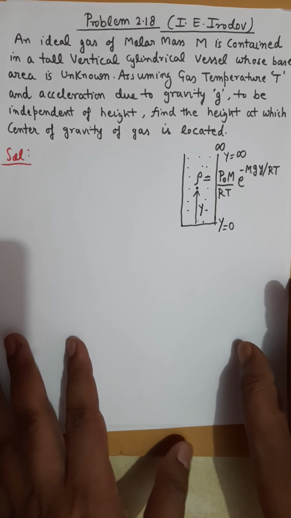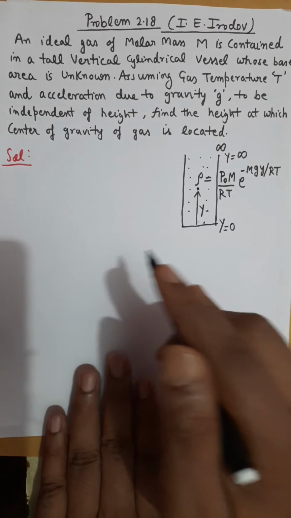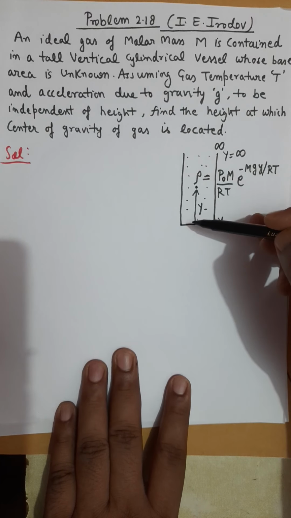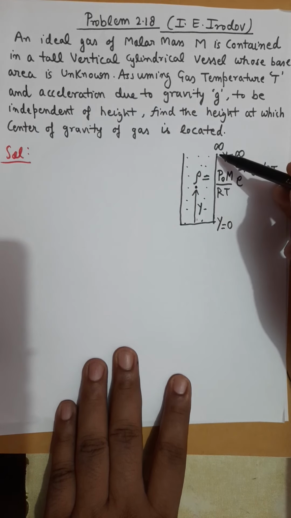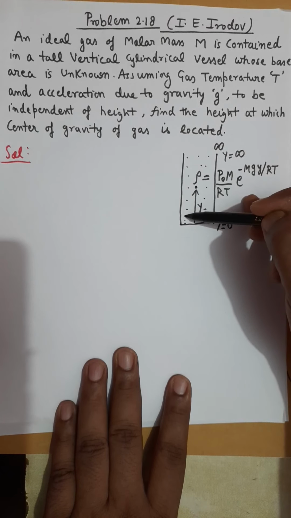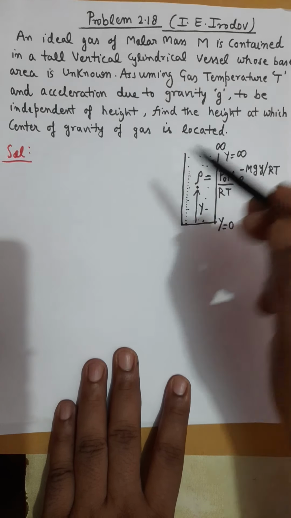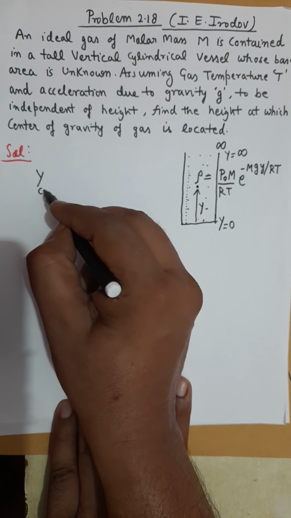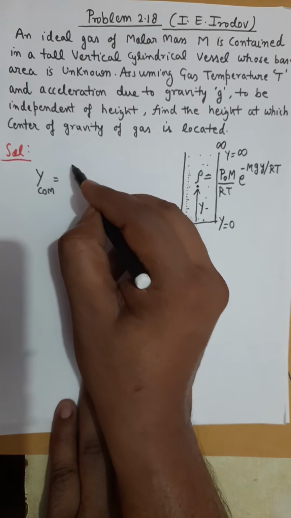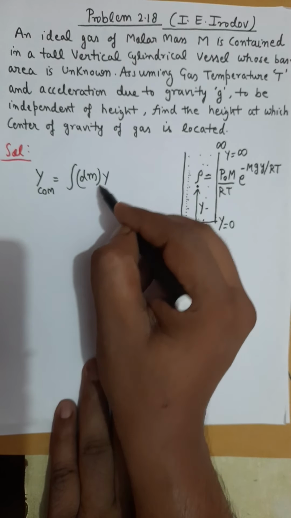To find the center of mass of gas, notice that this is an example of distributed mass. The mass is distributed from y equals 0 until y equals infinity. So this is finding the center of mass of a distributed mass system. And for the distributed mass system, if I want the height corresponding to the center of mass, the method should be integral of dm times y over integral of dm.